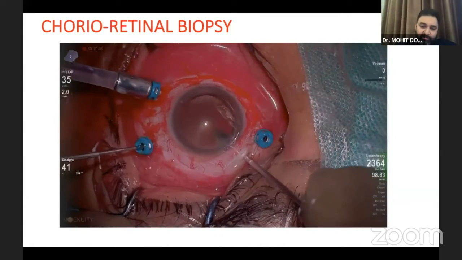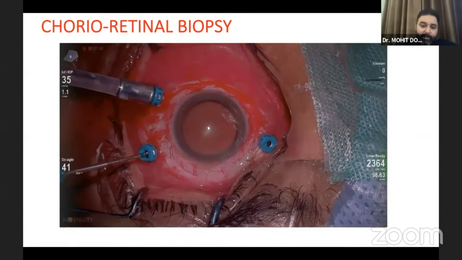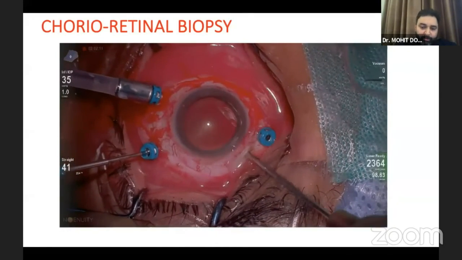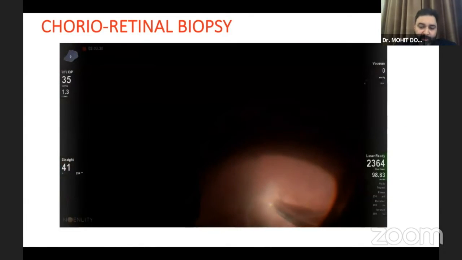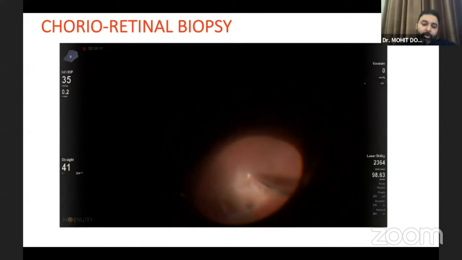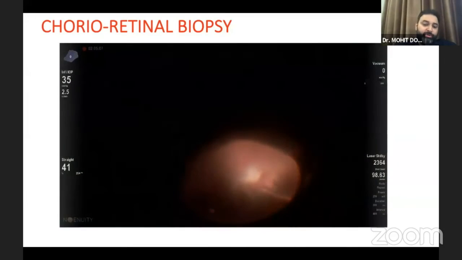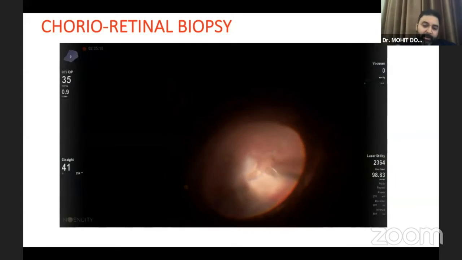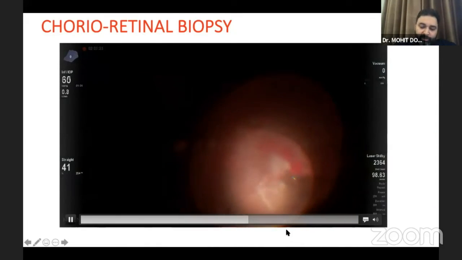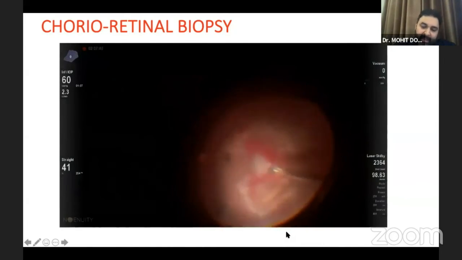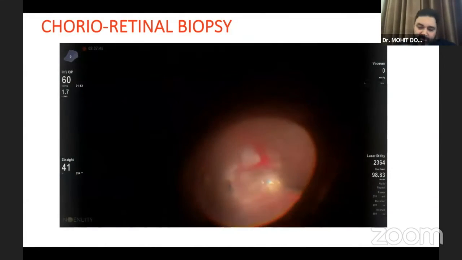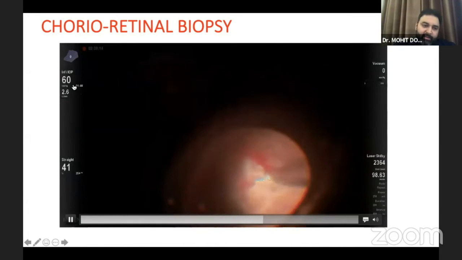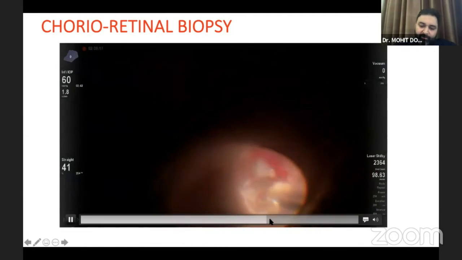So a safe site was chosen superiorly, akin to what you would do to exteriorize a large foreign body. A separate sclerotomy was made with the MVR, and you had your old school scissors that you would use maybe in the 20 gauge era. They were used to delimit and cut out a portion of the retina and a full thickness of the choroid, involving healthy and diseased retina after laser demarcating it. Yes, there was some bleeding, but that can be controlled by jacking the IOP up, which you can see at the top left corner of the screen.